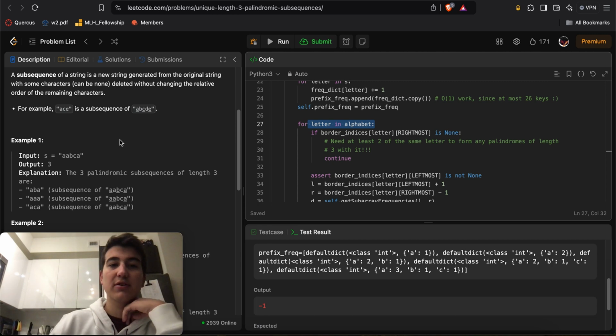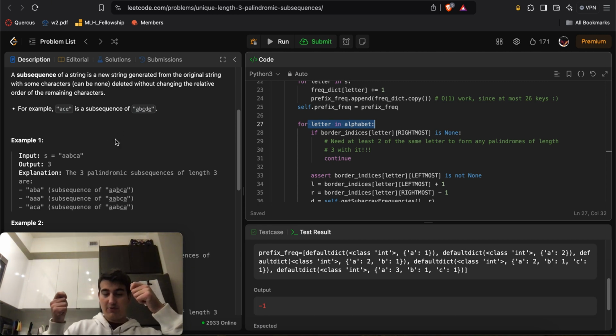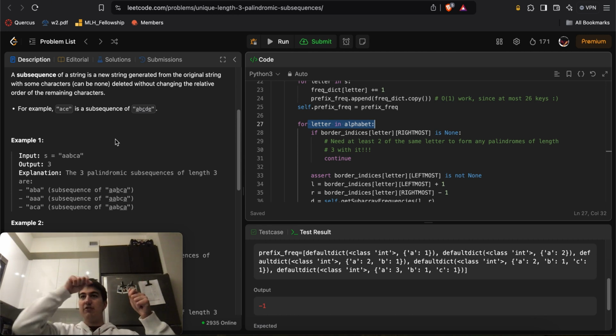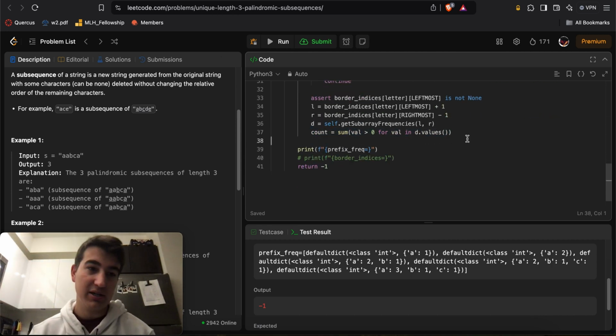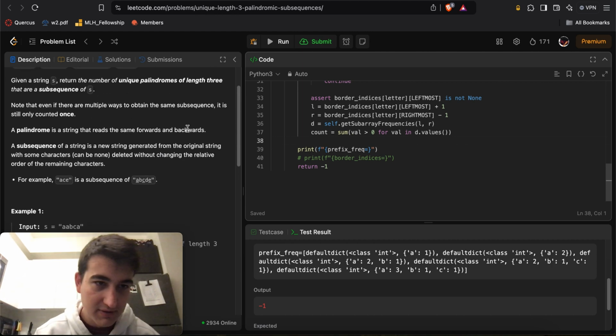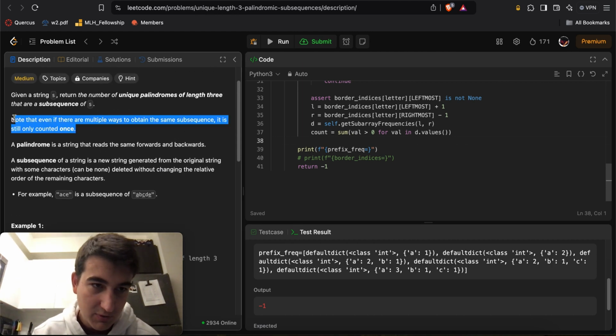So basically what I'm doing is, okay, we want palindromes of length 3, right? So it means that the first letter must be the last letter. And since there are only English letters, we'll do the case where it's A, then a letter in the middle, then B, then a letter in the middle, and C, and a letter in the middle, right? How many possible letters can go in the middle, because you're only counting the same subsequence once.